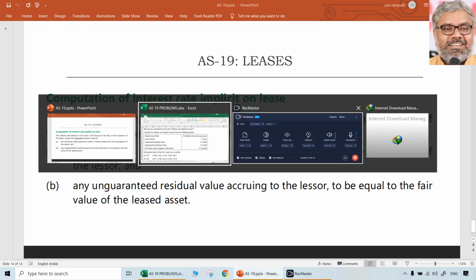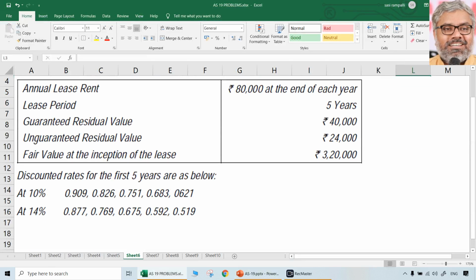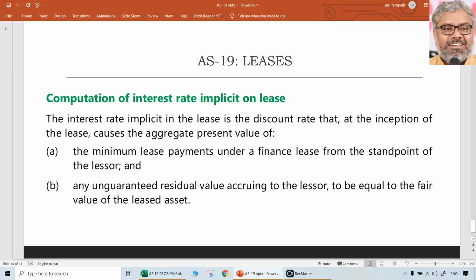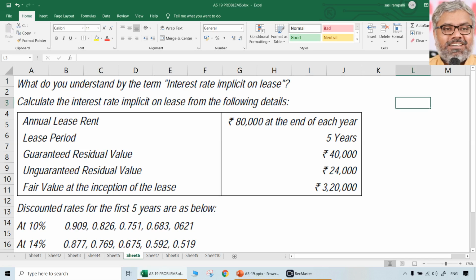The first part of the question is theory. This question was given for 8 marks earlier. Similar questions without theory can be given for 5 marks. Even if theory is asked, you can just write simple point in one line. It is a discount rate at which the present value of the minimum lease payments and any unguaranteed residual value will be equal to the fair value of the leased asset. Enough. Other things need not be written.